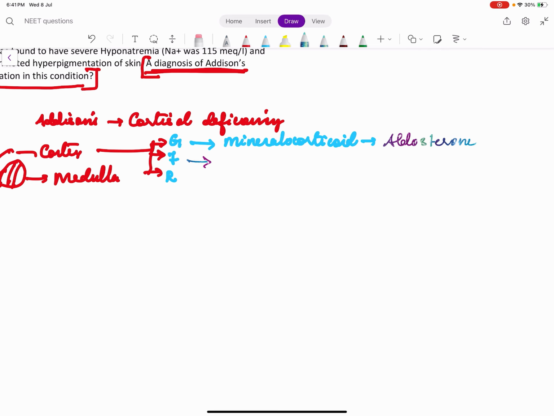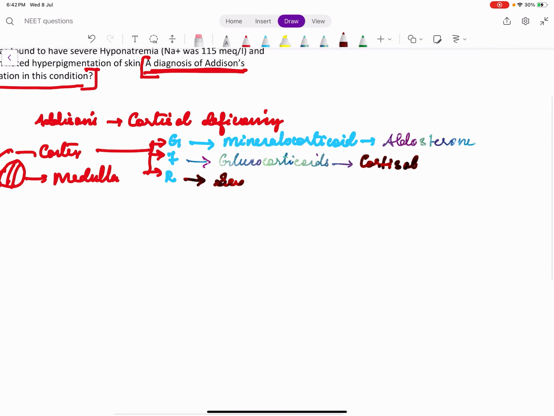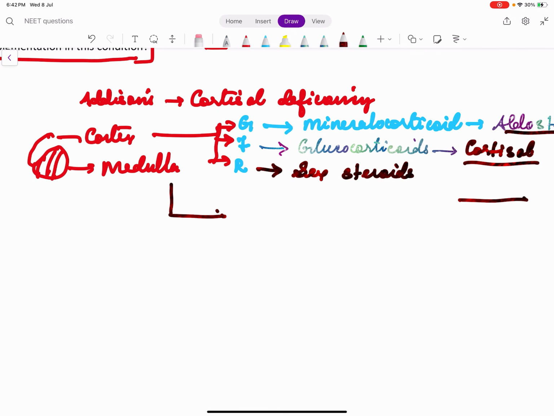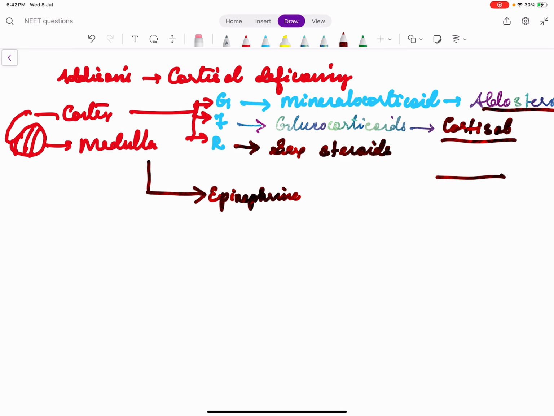We have zona fasciculata. It secretes glucocorticoids. The important glucocorticoid is cortisol. And we have zona reticularis. It secretes sex steroids. We have many among them, and every hormone is associated with a particular disease. And the adrenal medulla secretes epinephrine.